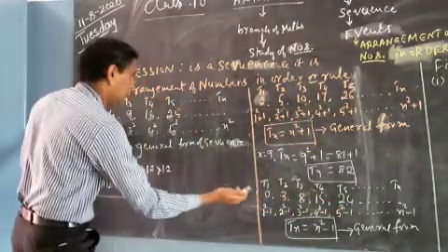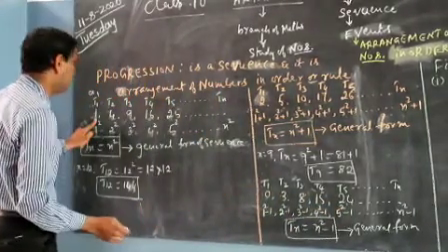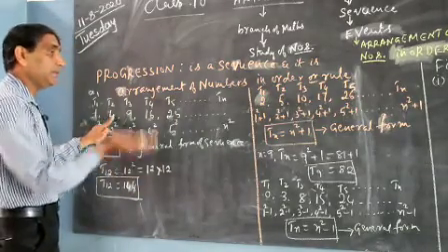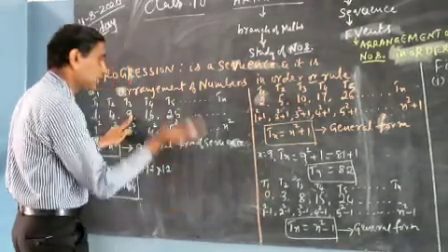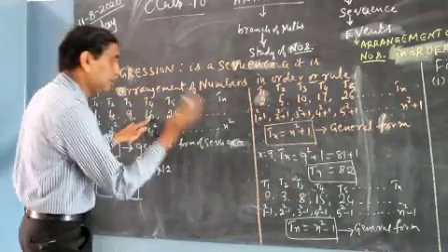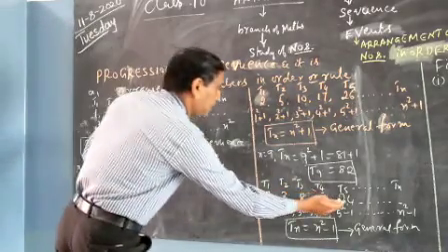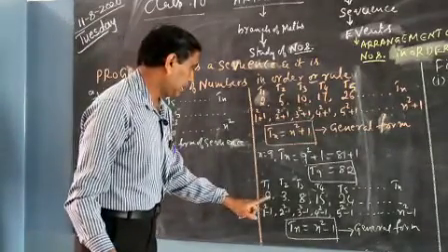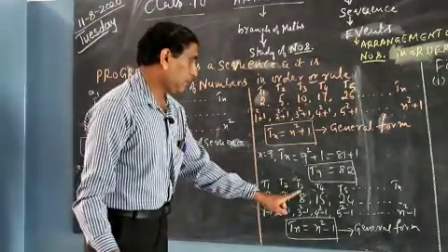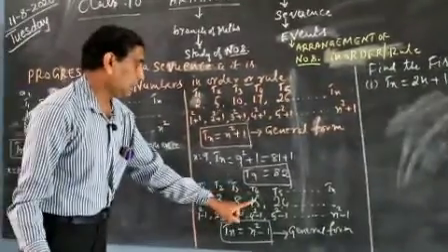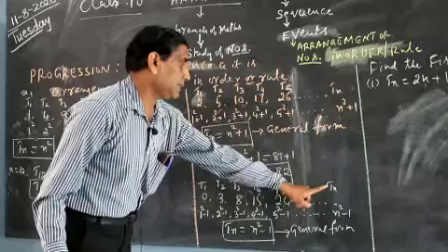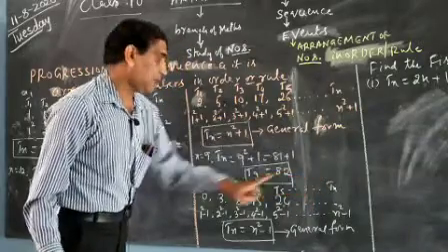If you observe this and this, what is the difference? See, for 1 the previous term is written, for 4 the previous term is 3, for 9 the previous term is 8, for 16 the previous term is 15, for 25 the previous term is 24. Then how to find the order? Same here: first term T1, second term T2, third term T3, fourth term T4, fifth term T5. Similarly, the nth term is Tn. Tn is the nth term of the sequence.